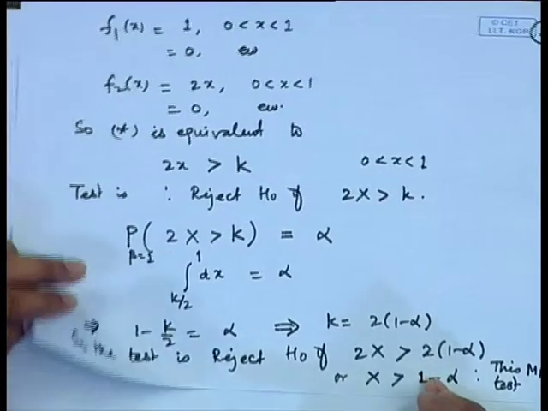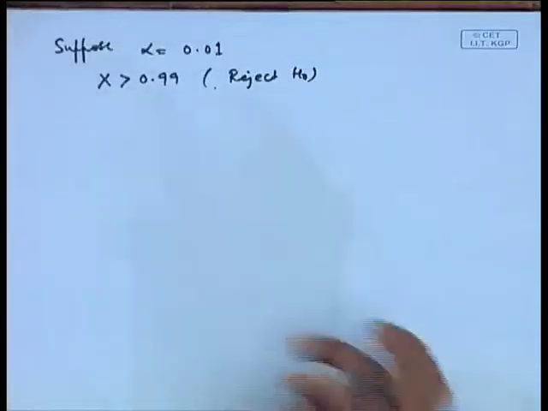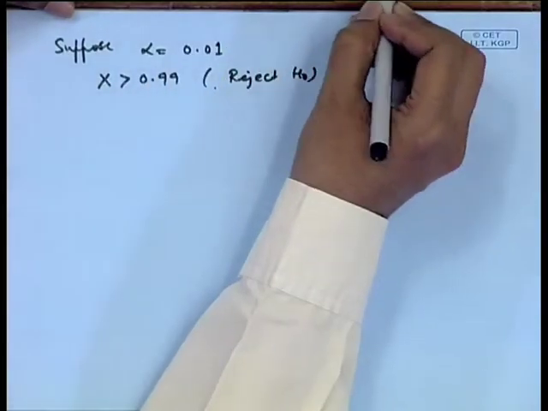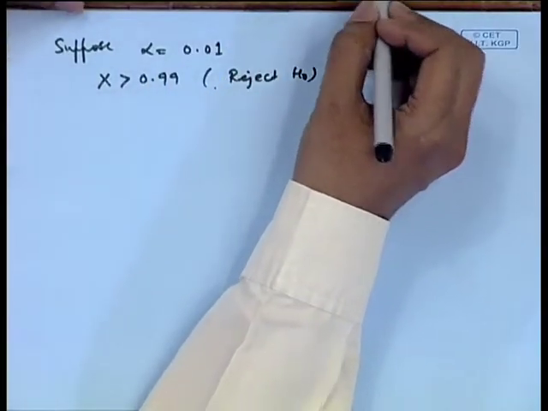So, we can simply state that when we are rejecting or accepting, the point x is equal to 1 minus alpha does not make any difference, because that has probability 0. In the case of discrete distribution, we may have to take some randomization which is explained through the following example.